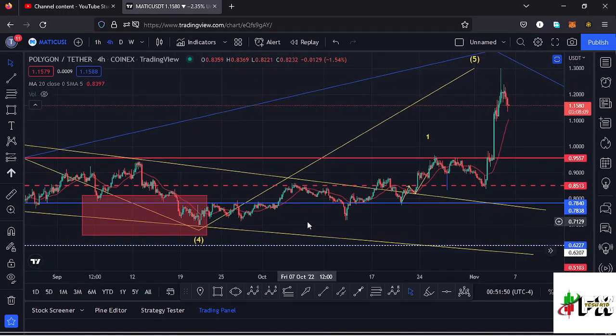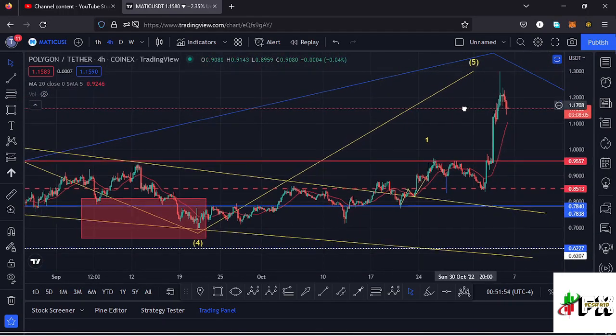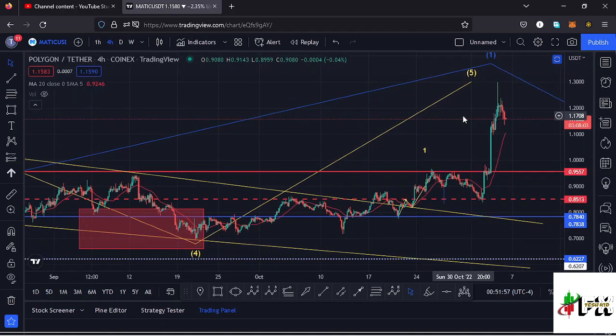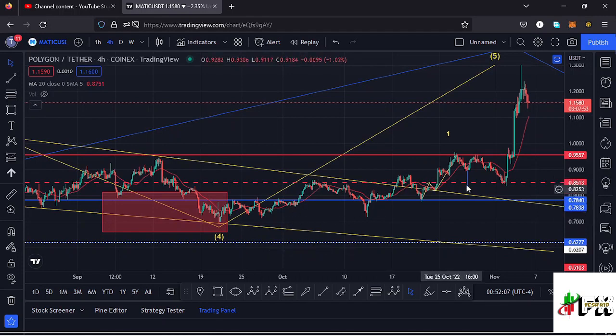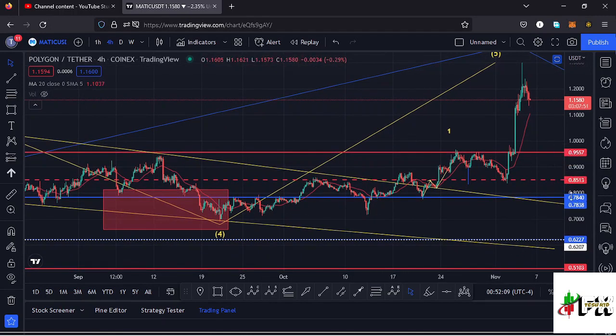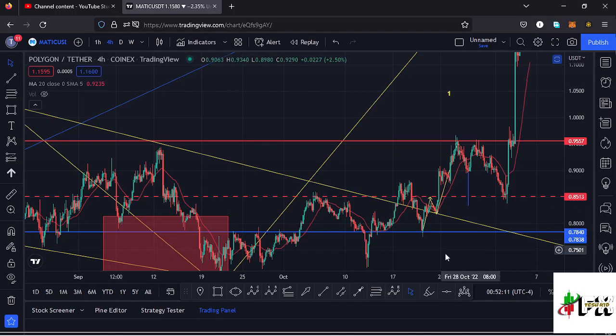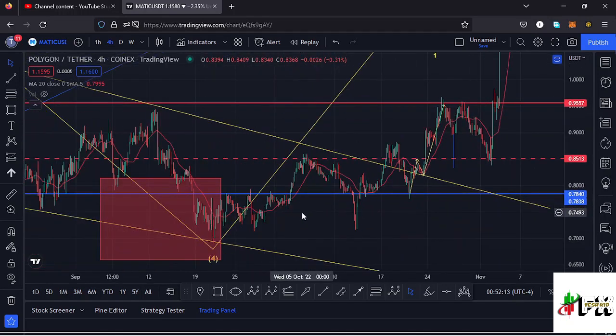Whatever I expected next after the formation of that fourth wave to the lower side is a movement to the upper side, which should be an impulsive movement in the formation of a fifth wave, and that movement will be completing a higher Elliott wave count 1. And we have seen that movement right here. Before I draw out the Elliott wave structures that we have on this movement, it's good that I show you the key chart patterns that we have information on in this chart.